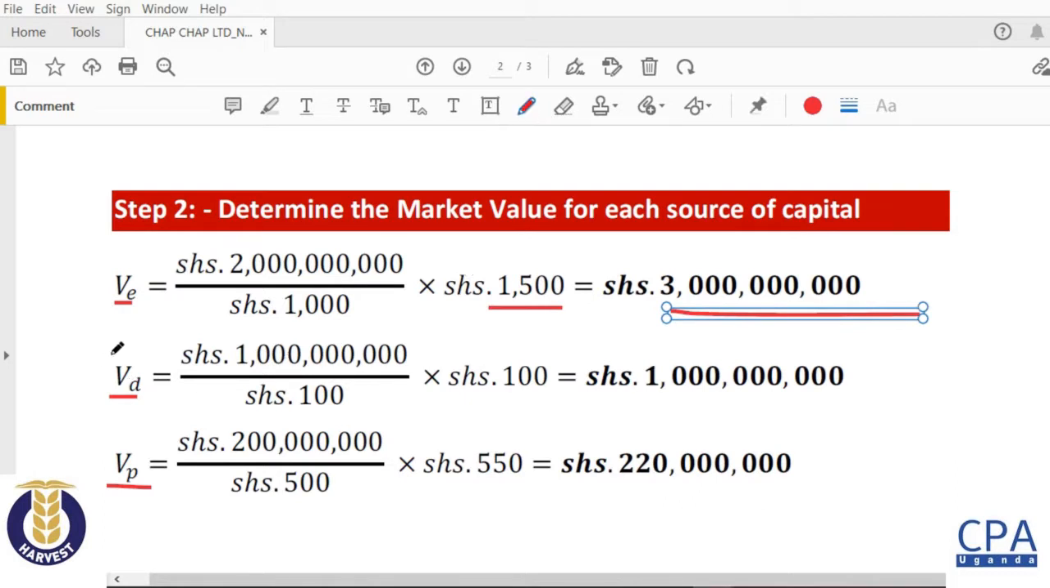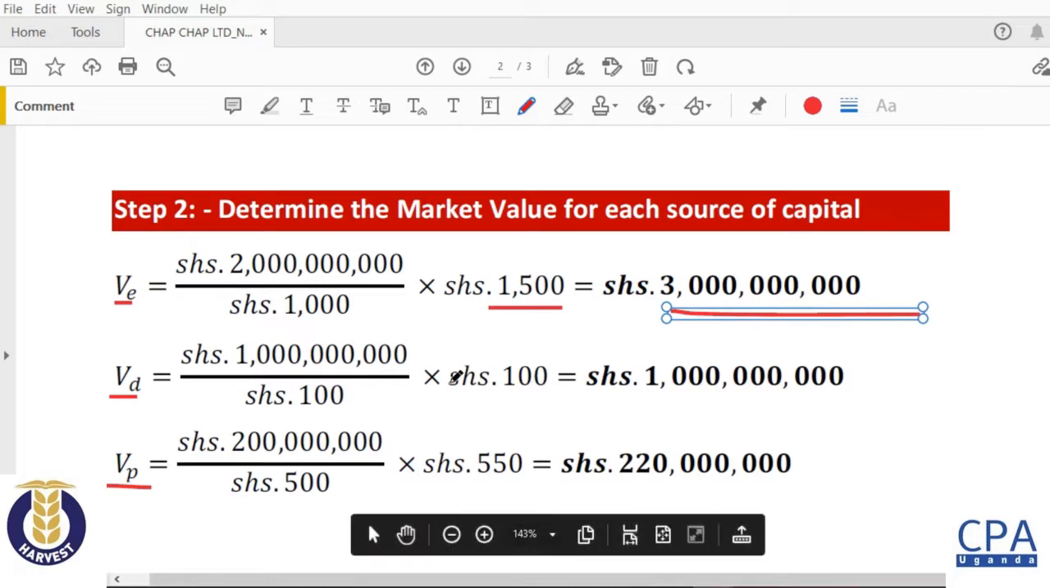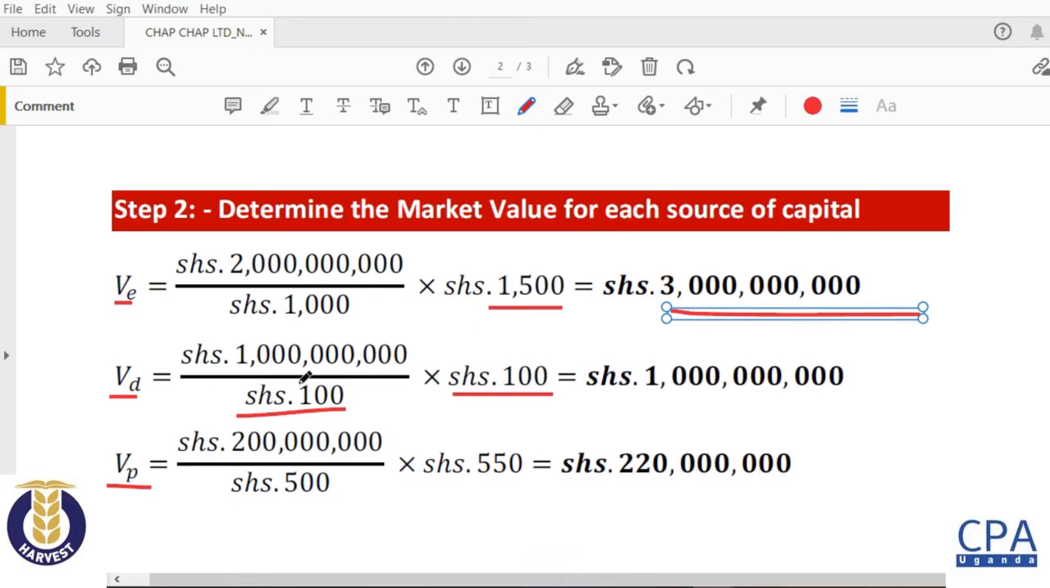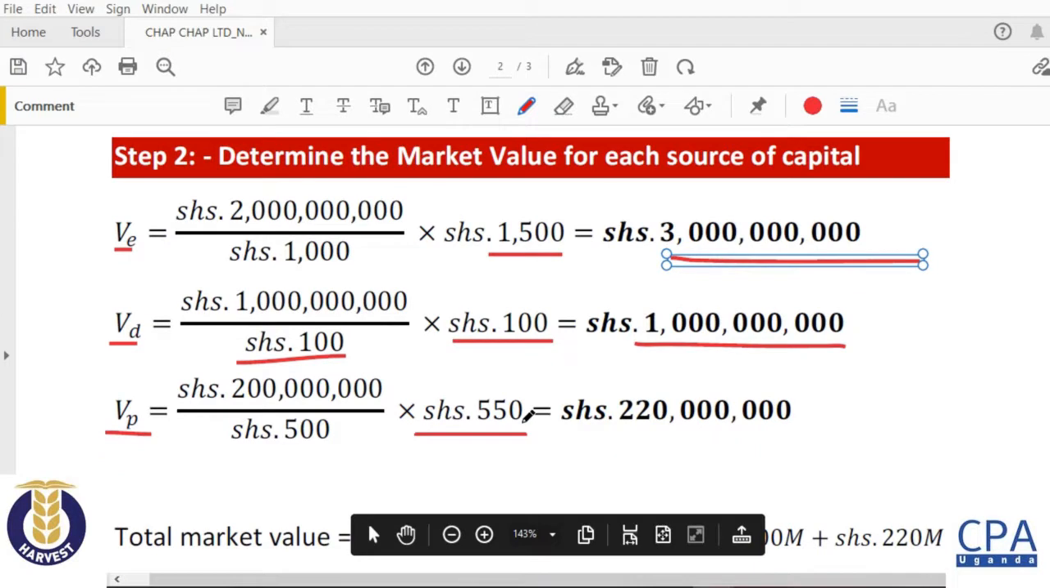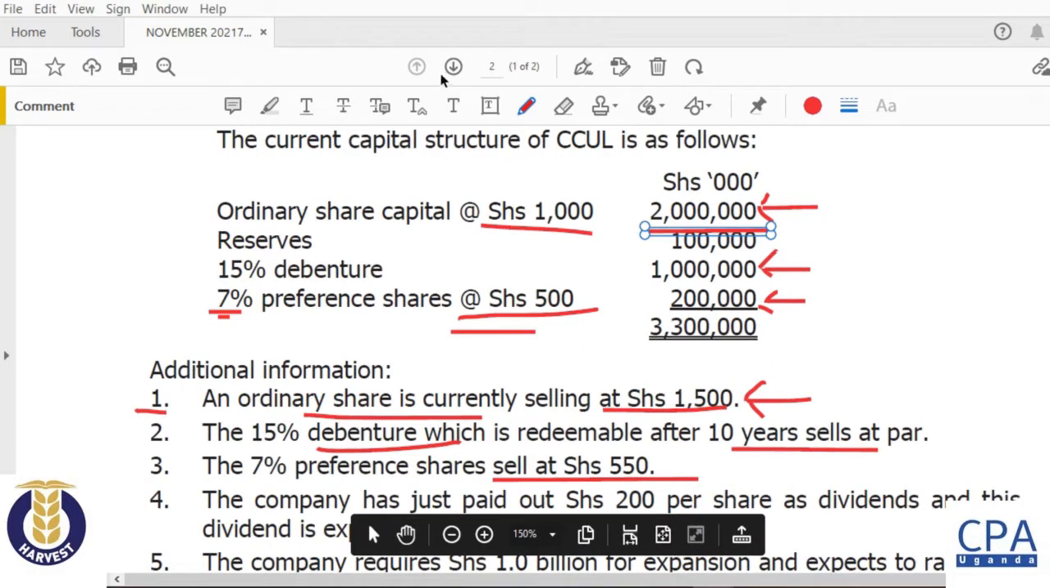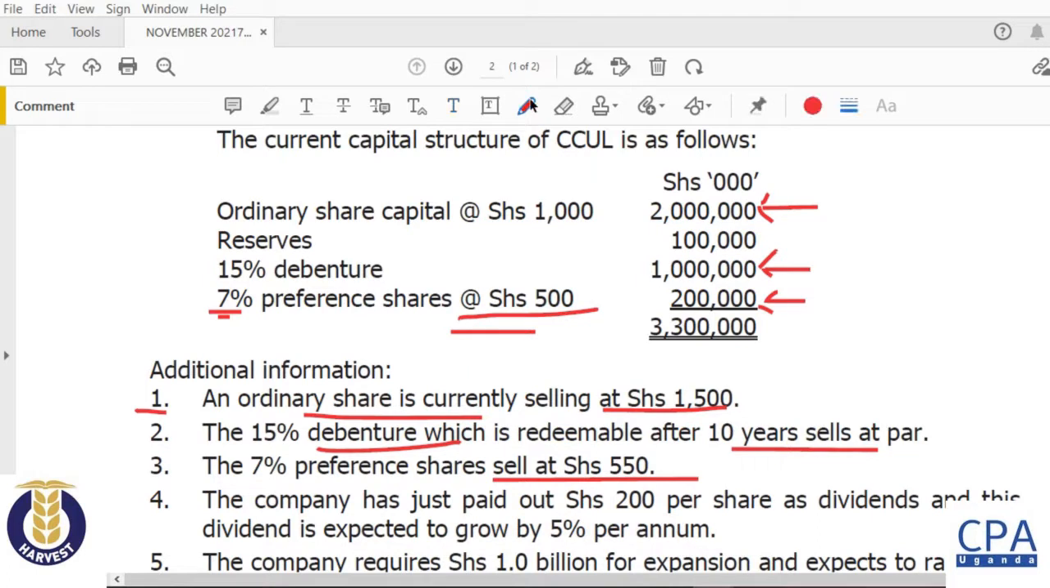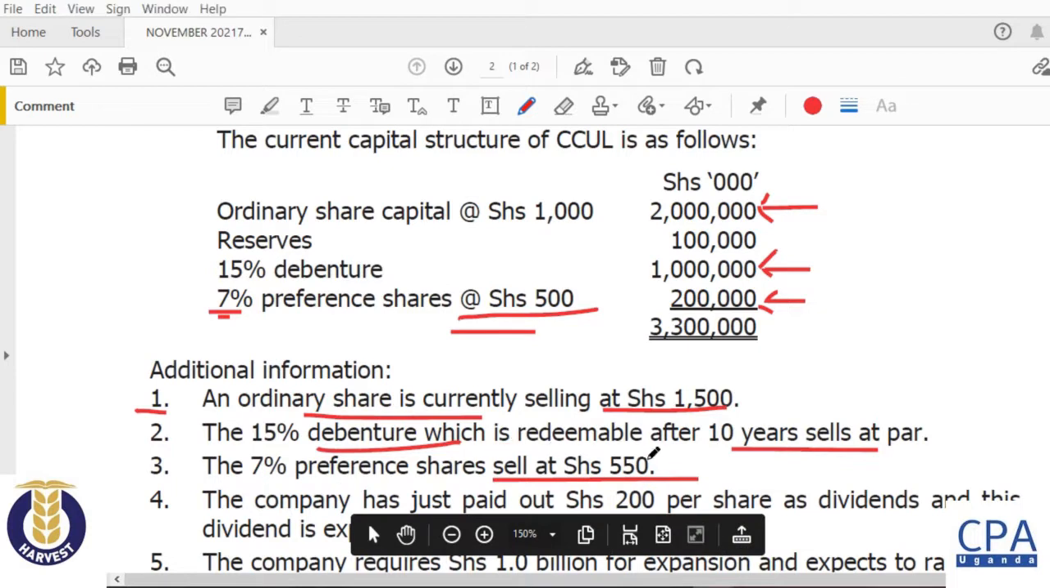You do the same for the debentures. You look for the number of debentures times the value, but of course for the debentures it is quite easy, because they are selling at par. The 100 cancels out to the 100 and you remain with 1 billion. For the preference shares, you have to look for the number of preference shares and multiply with the price in the market. So to get the number of preference shares, you have to look at the total capital in terms of preference shares, which is this 200 million divided by 500. So you multiply with the price in the market, which is 550, to give you the market value, VP.